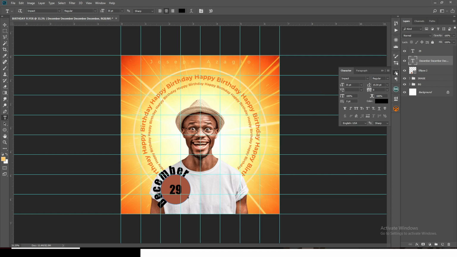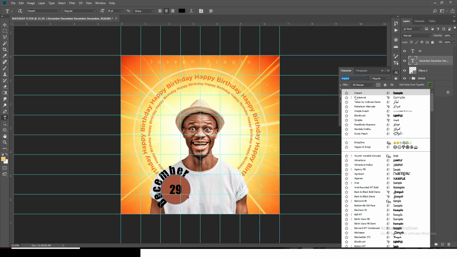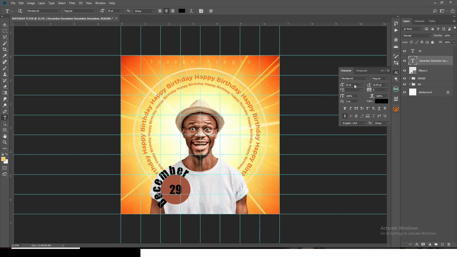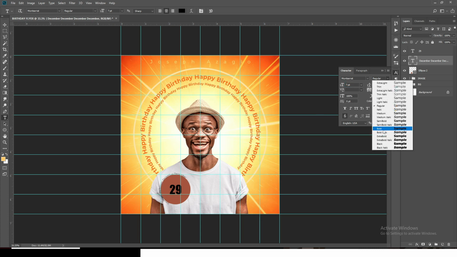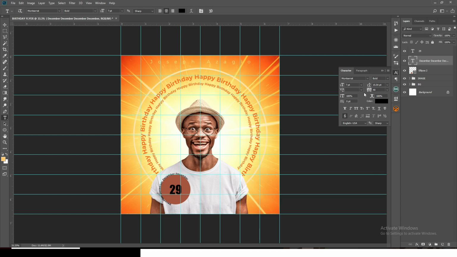Now click on your character. We are going to use Montserrat again for it. You're going to set the size over here to 7. That's right. And then we are going to set it to bold because we want it to be bolder. Let's make the tracking here 40. And this looks interesting.